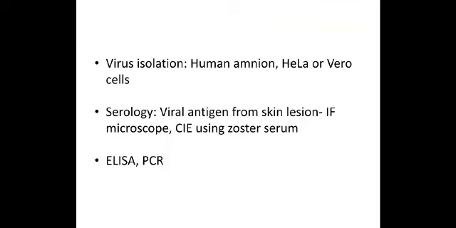Virus isolation or virus culture is quite difficult, has to be attempted only in human amnion, HeLa or Varicella cells. Hence, it is not a modality for diagnosis. It is only for research purposes. Then we have very good serological techniques like ELISA and immunofluorescence and CIE using the zoster serum.